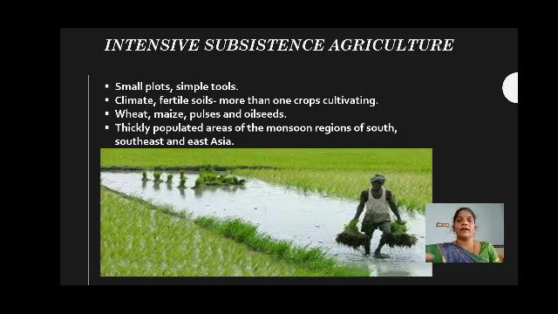Okay, wheat and other things. Okay, now take page number 41. See the first. Primitive subsistence agriculture includes shifting cultivation and nomadic herding. Okay, that is called primitive. Okay, that is old method.